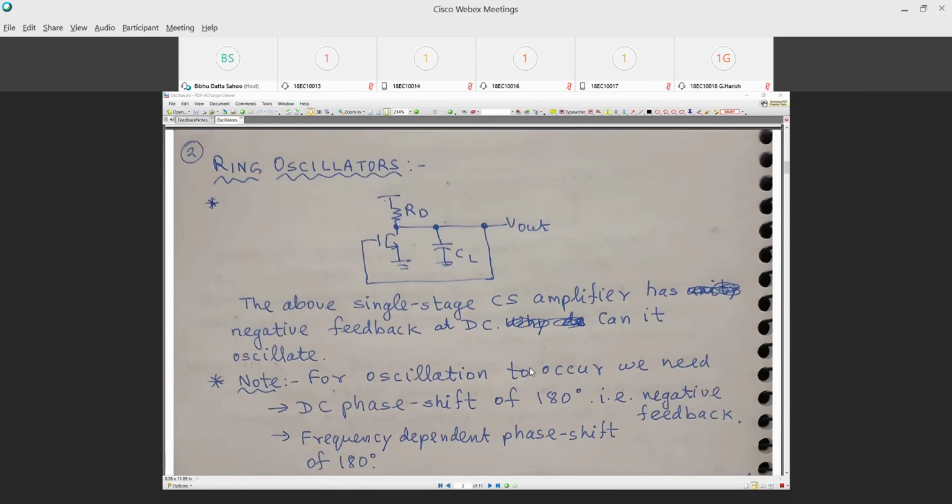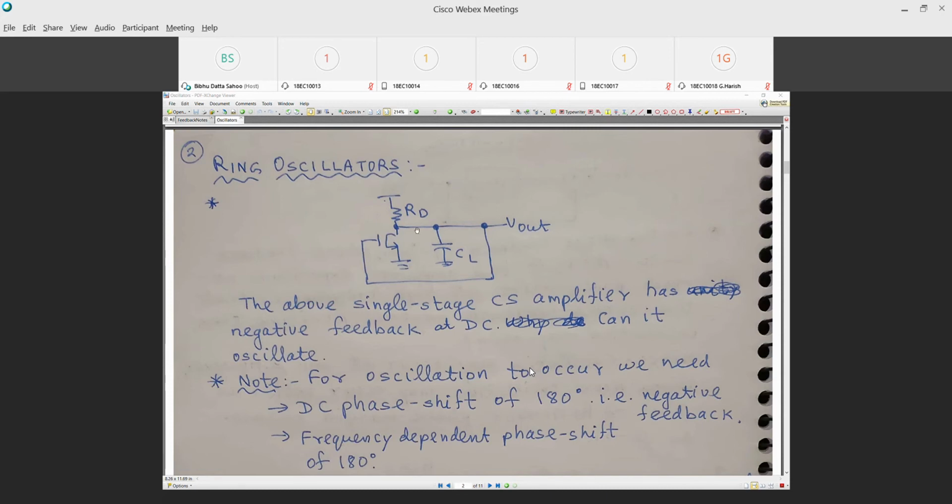Now we'll discuss feedback and oscillator topology. This oscillator topology is called a ring oscillator topology. Let's first try to understand how a ring oscillator would be built. So let's have a single stage common source amplifier, and from here to here it gives a negative phase shift, and I connect output back to the input. So this is a common source.